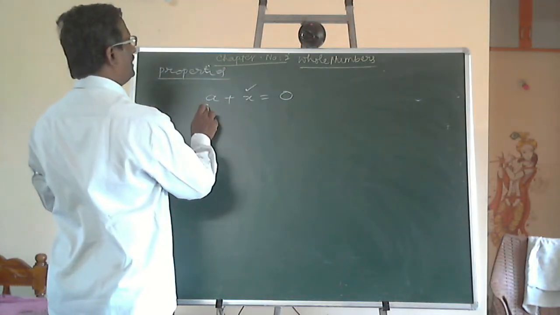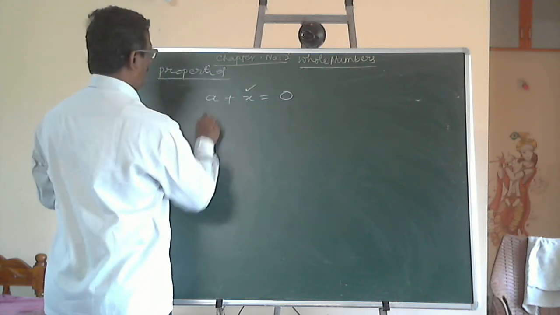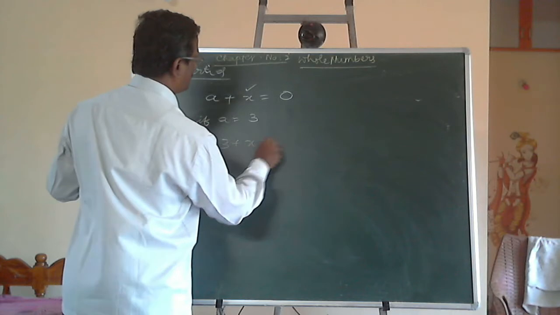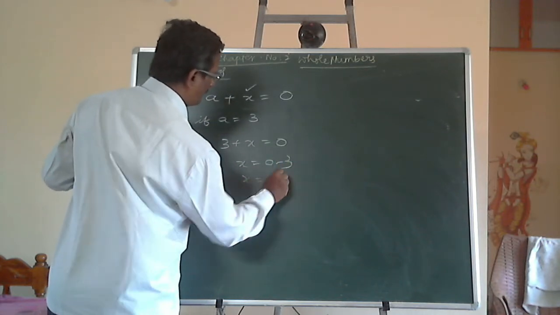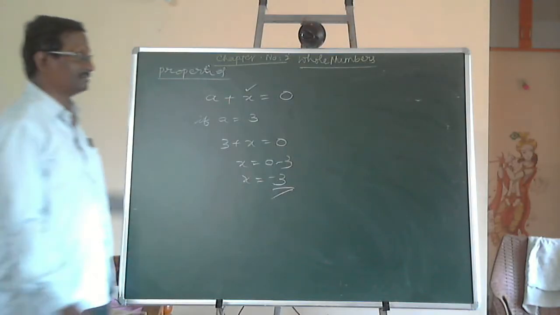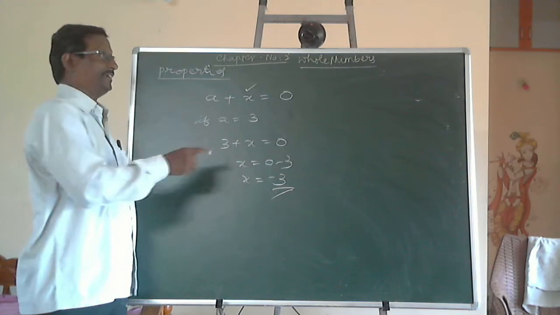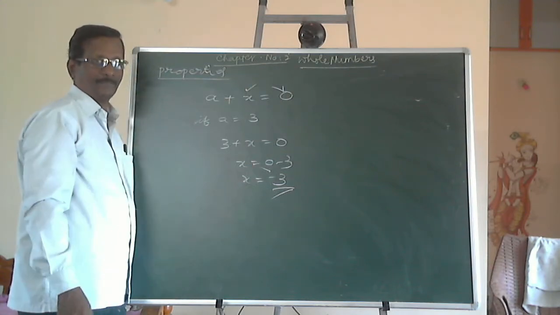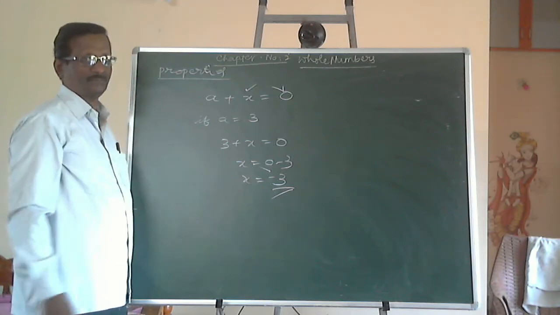We don't have any x for every value of A. Means if A is equal to 3, 3 plus x is equal to 0, then x is equal to 0 minus 3, x is equal to minus 3. This minus 3 is not there in the set of whole numbers. Means in the set of whole numbers, for every given number there is an additive identity 0, but additive inverse minus 3 is not there. Means the set of whole numbers don't have additive inverse.